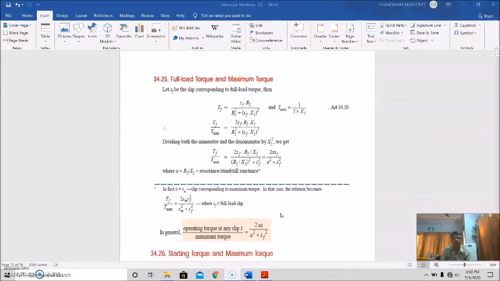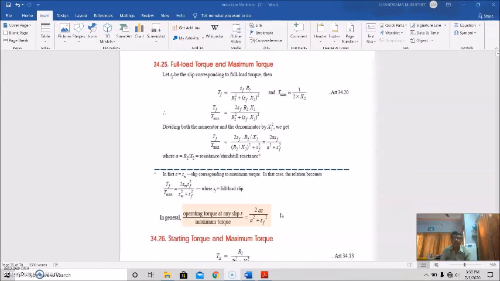Now if we see the full load torque and maximum torque, let S_F be the slip corresponding to full load torque, then full load torque is proportional to S_F R2 by R2 square plus S_F X2 whole square, and maximum torque is proportional to 1 by 2 X2.